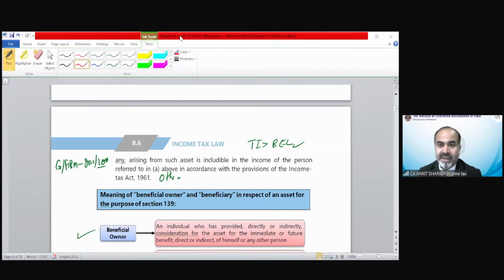Yes, Larry, paying tax and filing return are two different things. Yes, exactly. Paying tax is a different thing and filing of return is a different liability. It is not simultaneous, that if I need to file my income tax return, then I need to pay tax also. Suppose my income is 4 lakh rupees. So I am crossing the basic exemption limit of 2,50,000, so I need to file the income tax return. But up to 5 lakh, I would have a rebate also. So tax liability could be nil.